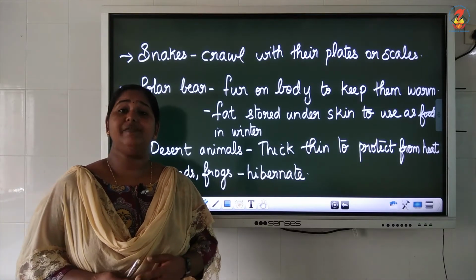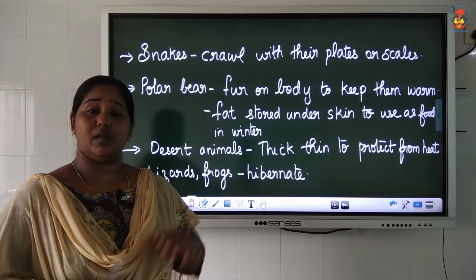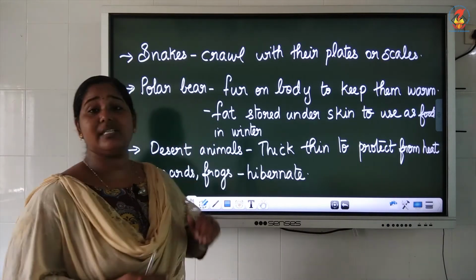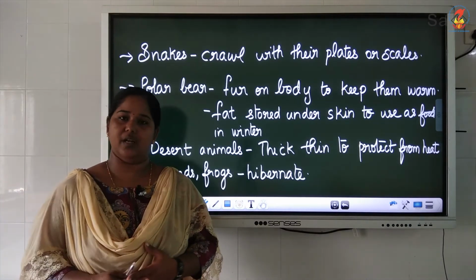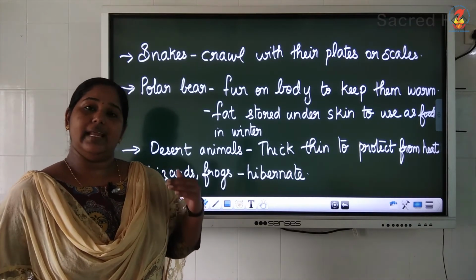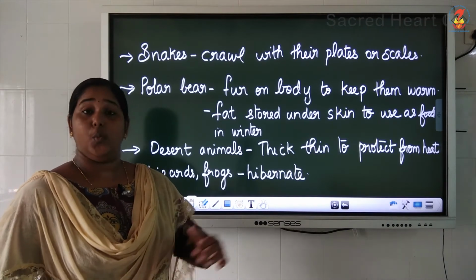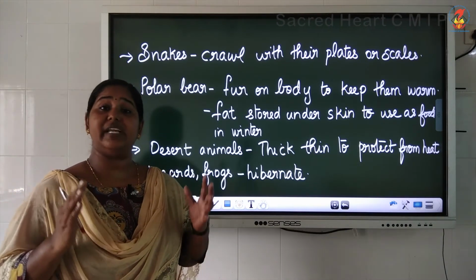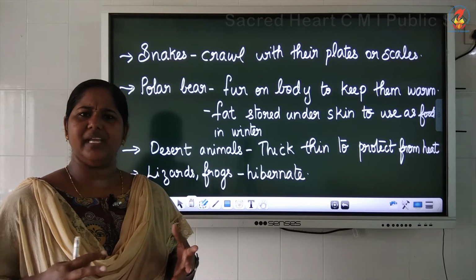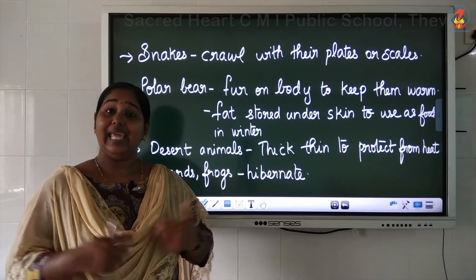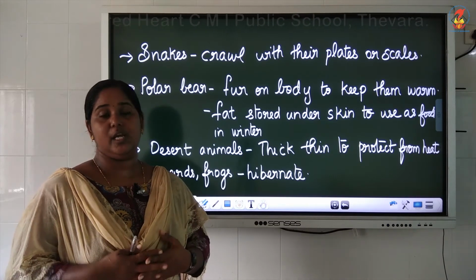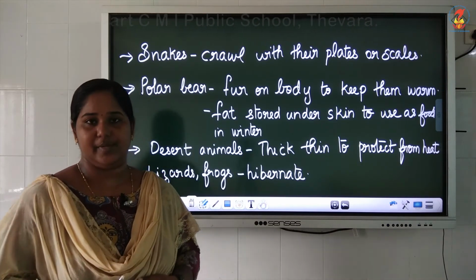In the same way, we have animals which live in cold regions like polar bear, arctic foxes and all. They withstand the cold climate with the help of thick furry skin. Fur means the hair-like structures. Just like wearing a woolen cloth, they have fur covering their body to protect them from the cold climate.